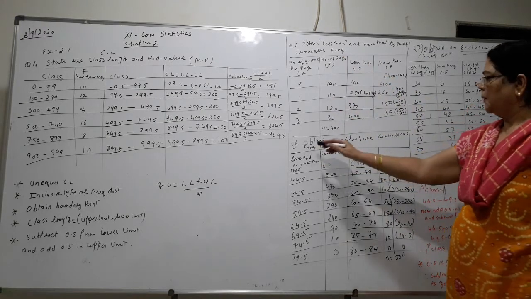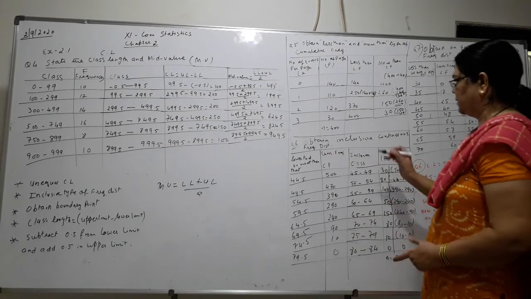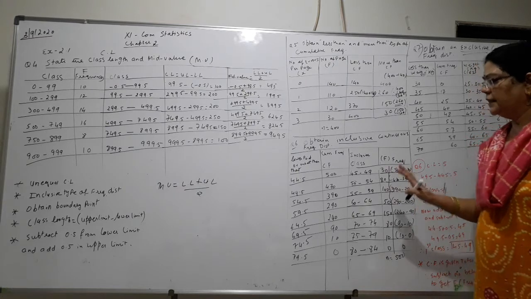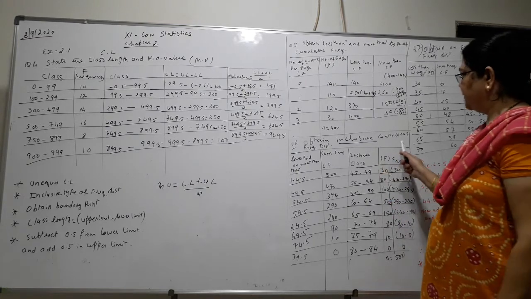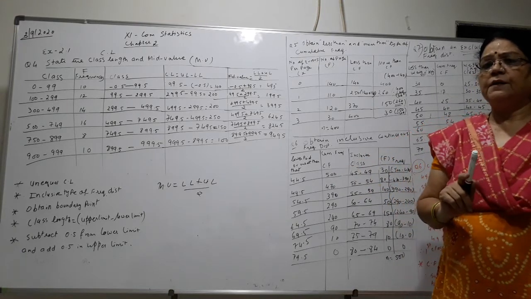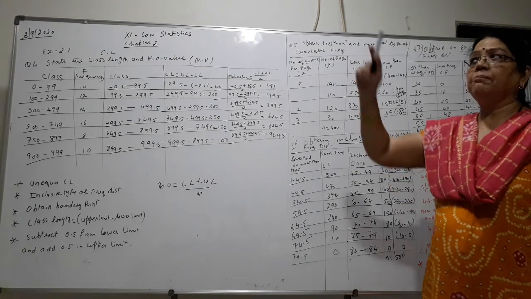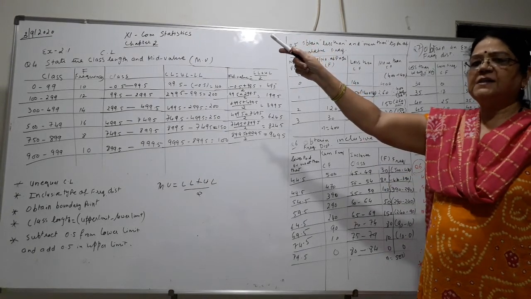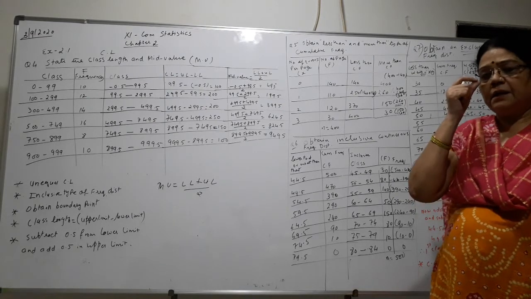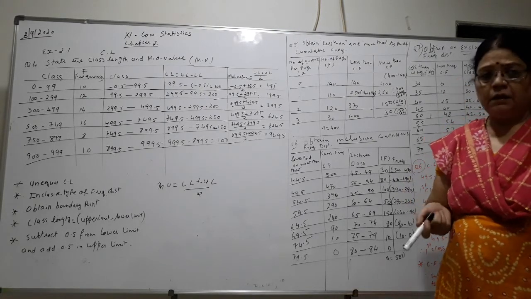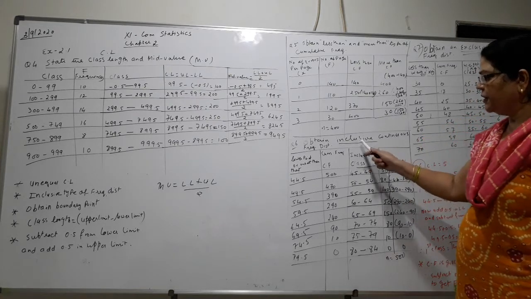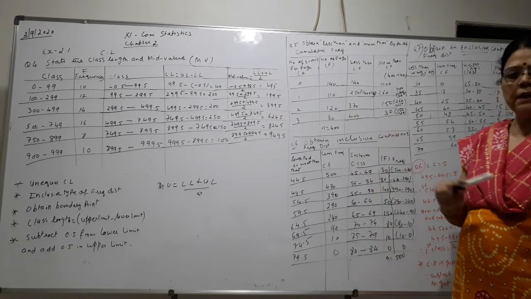Now question 6, obtain inclusive continuous frequency distribution. In this sum, inclusive frequency distribution, you have to make the class inclusive. Now you understand what is the meaning of inclusive. In inclusive, the upper point of the first class and the lower point of the second class are different. They are different numbers. Their difference may be 1. Always it is 1 only, but sometimes it can differ also. But inclusive means the upper and lower numbers are different.